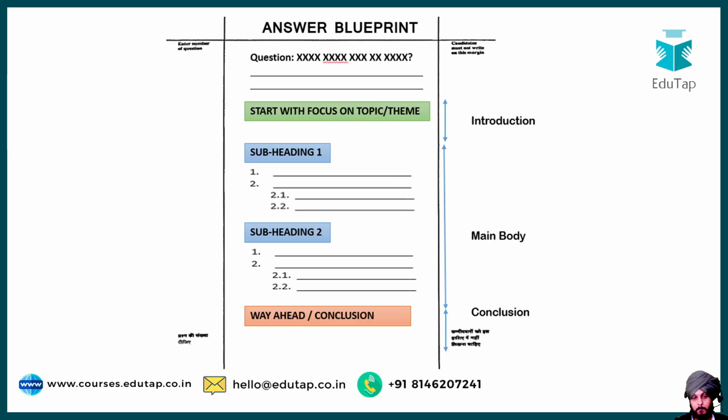Now this is the pattern, this is the blueprint that you need to follow. Write the introduction within 10 to 12% of the word limit, then the conclusion also, and dedicate the rest of the word limit to the main body part. And you should try to write the answer in the form of points and not in the form of paragraphs. Give a heading, proper subheadings, and write your answer in the form of different points. And try to give some data, facts, examples also.